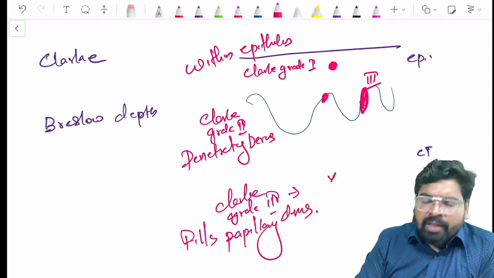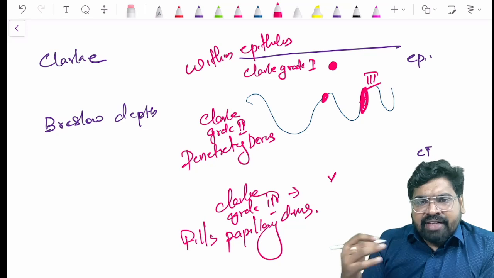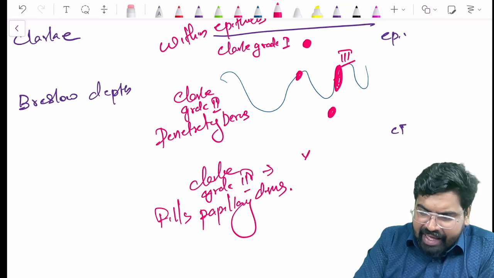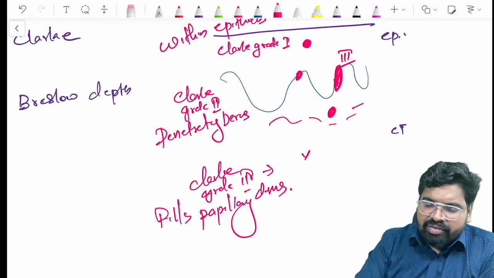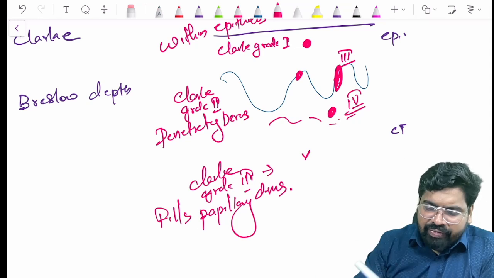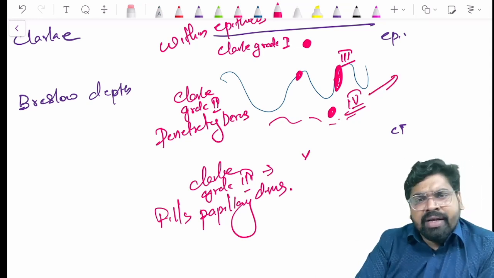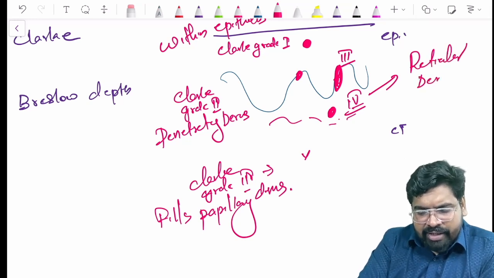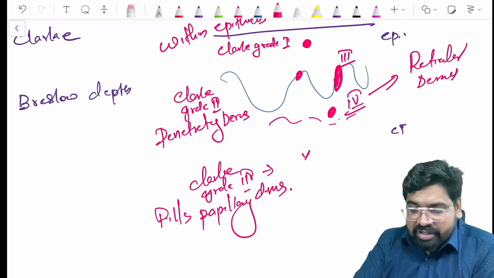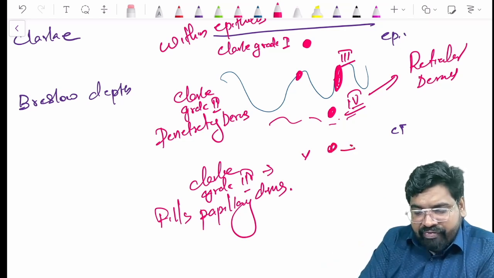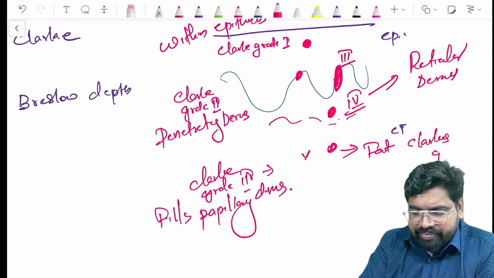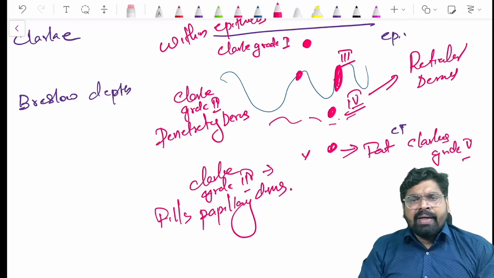If it comes till where you have the connective tissue fibers, it is Clark grade 4, the tumor reaching the reticular dermis. If it goes deeper, till the fat regions, it is Clark grade 5. So this is about Clark grading.